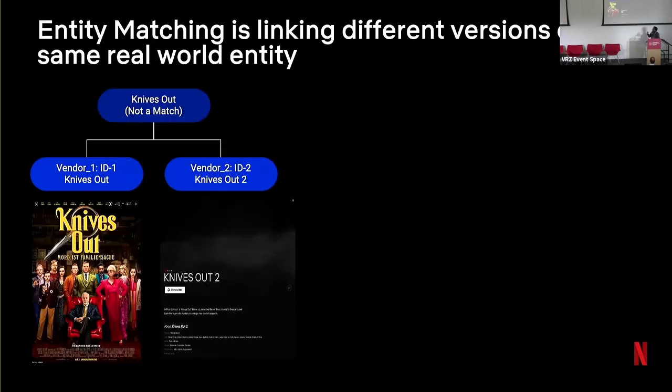Very quick, a high-level intro slide, which this group doesn't really need, but just to make sure we're using the same terminology. Entity matching, as you can imagine, is just how you can identify entities referring to the same real world entity. The point I'm trying to drive here is that in the case of shows and movies, getting it correct and very precise is very critical for our predictions or any kind of analytics, because as many of you know, Game of Thrones from one season to another can make a big difference. You might have similar directors, similar actors, but the interest in the show could be very different.